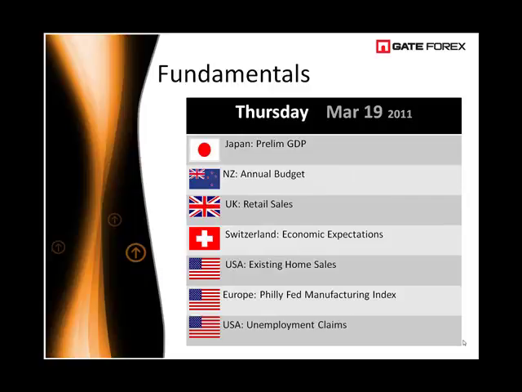On Thursday, we will see preliminary GDP data from Japan. We will get the annual budget from New Zealand. Traders will be watching this budget especially closely because of the earthquake that New Zealand saw in February and what effect this may have on the budget, government spending, and the overall effect on the New Zealand dollar. Out of the UK, retail sales. Out of Switzerland, economic expectations. Out of the USA, existing home sales, the Philly Fed Manufacturing Index, and unemployment claims.